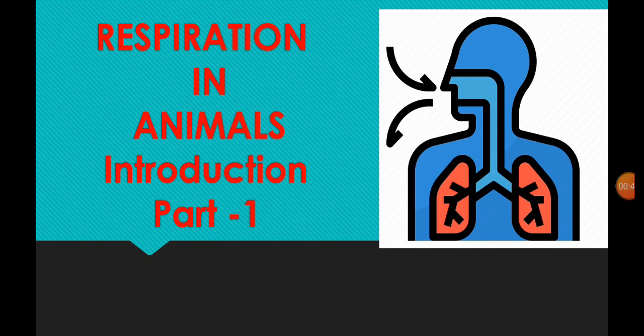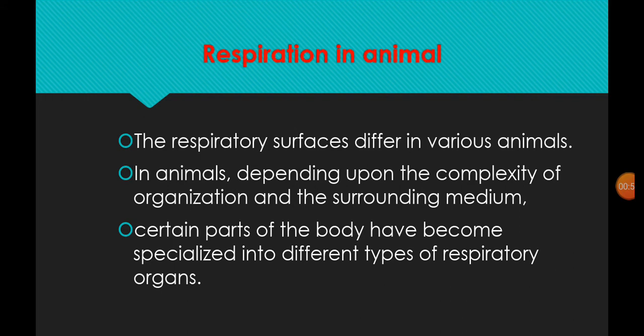To do that work, depending upon the complexity of the organism and its surrounding nature, the organism develops certain body parts for respiration. The respiratory surface differs in different organisms, from unicellular to multicellular, with different organ systems arranged depending upon the complexity of the body organization. Based on that and the surrounding nature, which body organ or respiratory surface is involved is what we will see today.